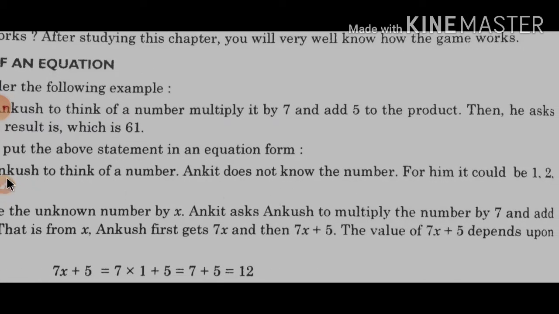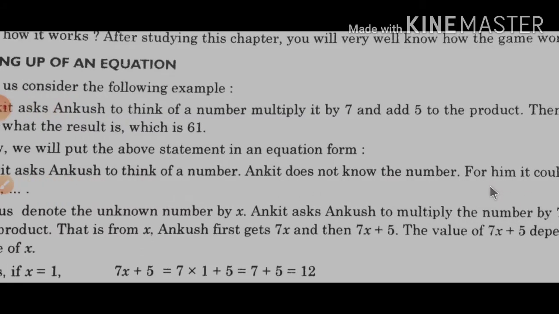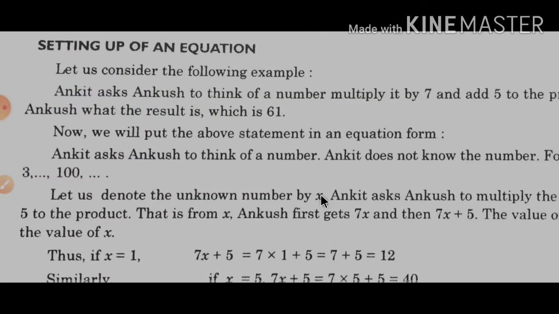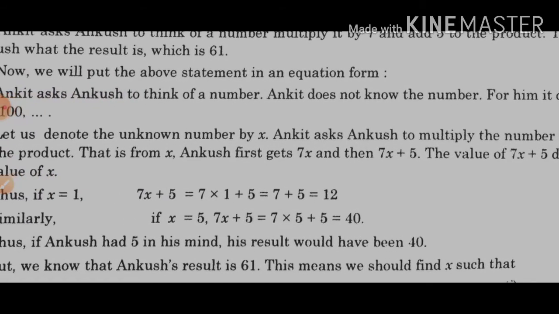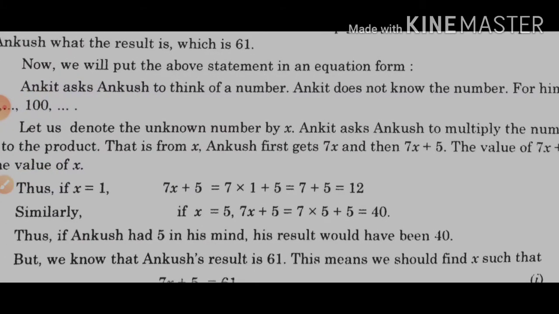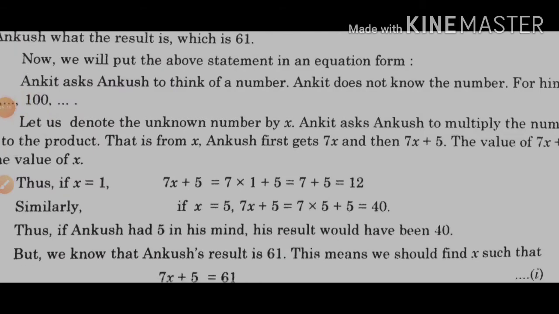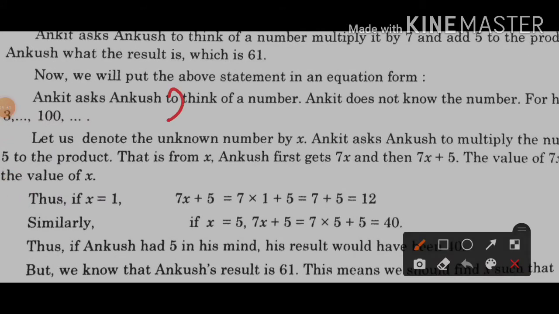As he asks Ankush, for him it could be 1, 2, 3. For Ankit it can be any number from 1 to 100. So let us denote the unknown number by x. Ankit asks Ankush to multiply the number by 7 and add 5 to the product. So one question asked by Ankit is that you have to think of a number, and that number we have taken here as x.